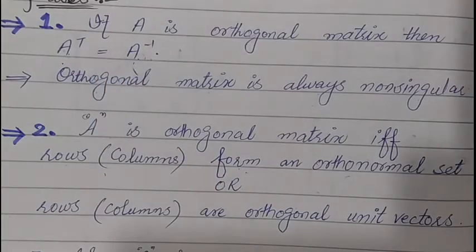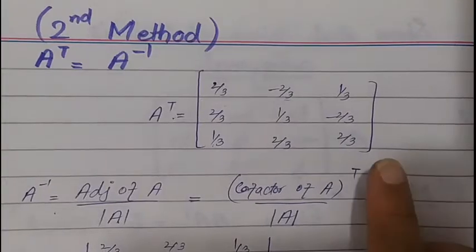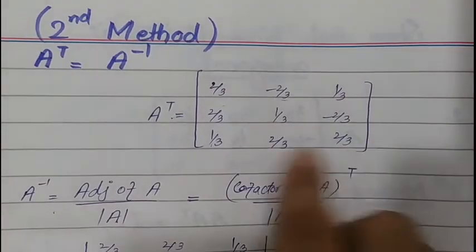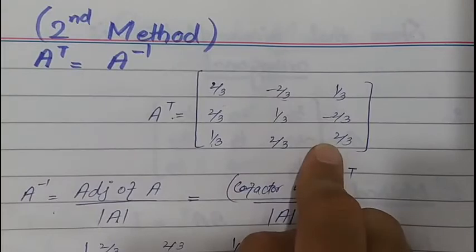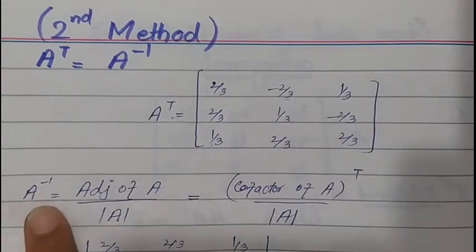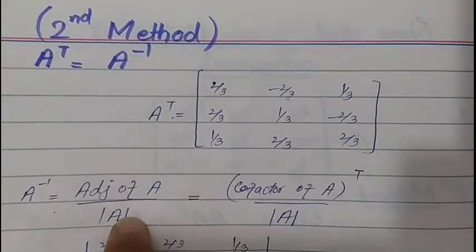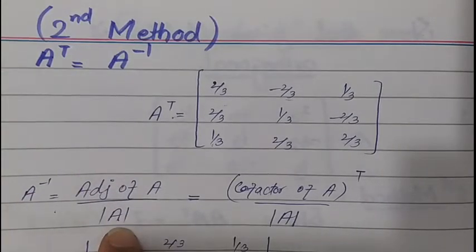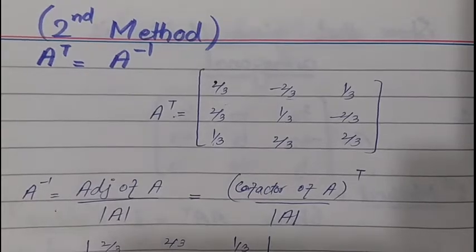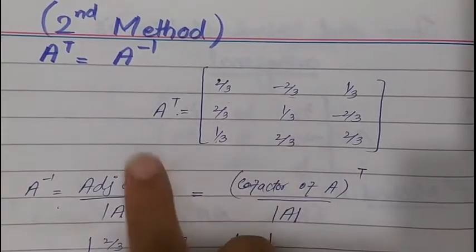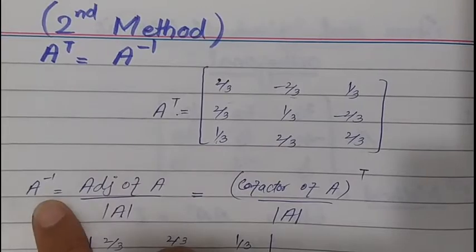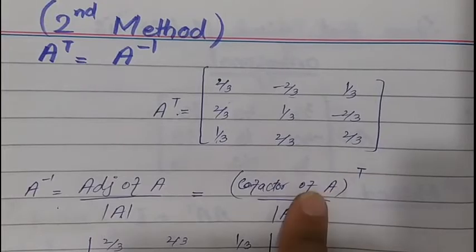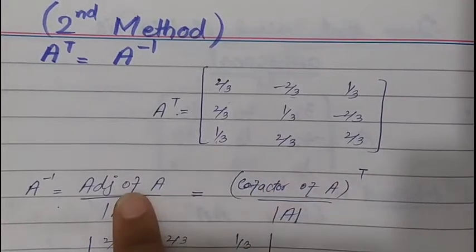So to prove that, A transpose is obtained by interchanging rows and columns of the given matrix. So this is the A transpose. Now to calculate A inverse, as A inverse is equal to adjoint of A over determinant of A, A should be non-singular. So firstly to find it out, A should be non-singular. As A is a 3 by 3 matrix, its adjoint can be found by using cofactor method, and taking transpose of cofactor matrix we can find out adjoint of A.